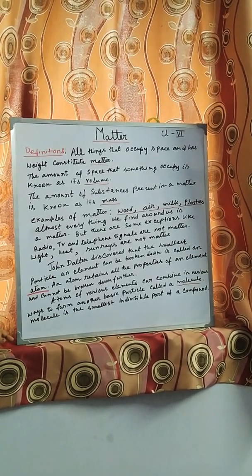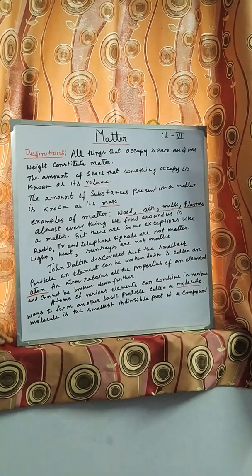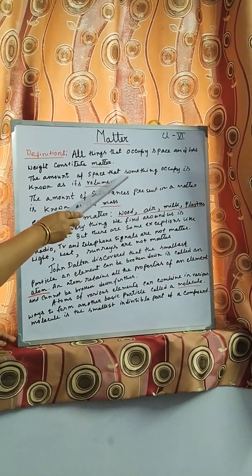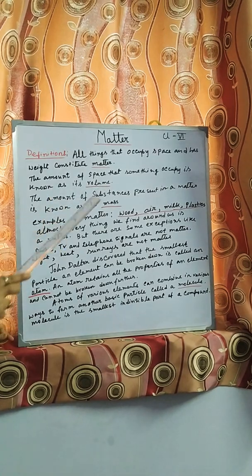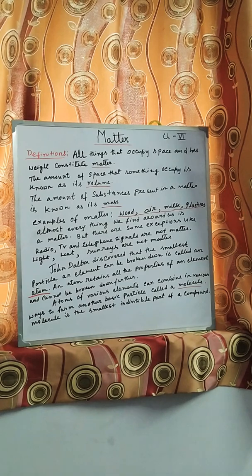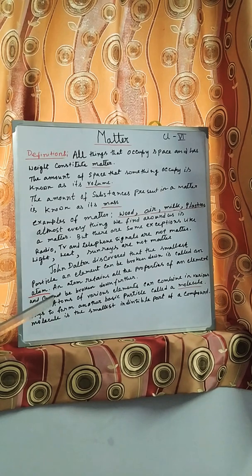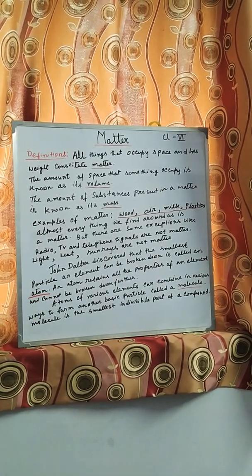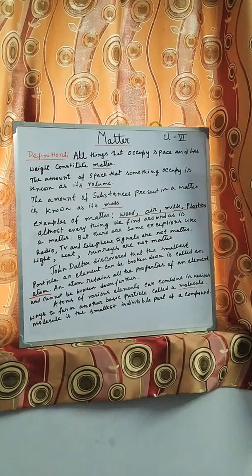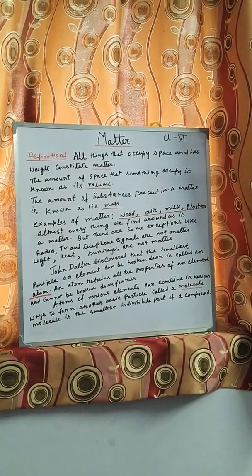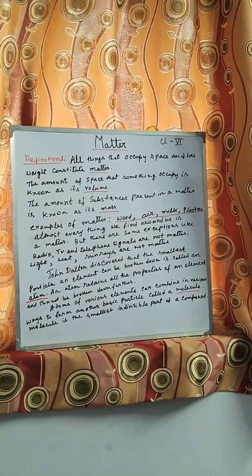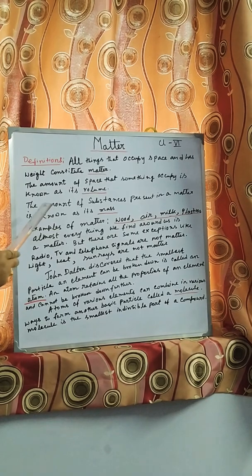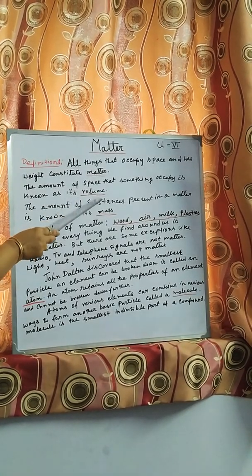Now I am coming to volume. What is volume? The amount of space that something occupies is known as its volume. That means whenever we place something on a table or on a flat-topped desk, that thing will occupy some space on the table and also within the air. So the whole amount of space occupied by it is known as the volume.